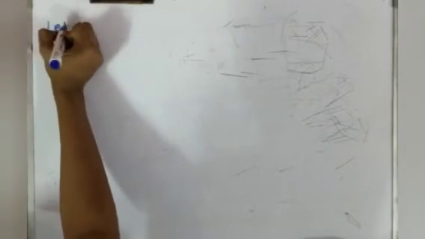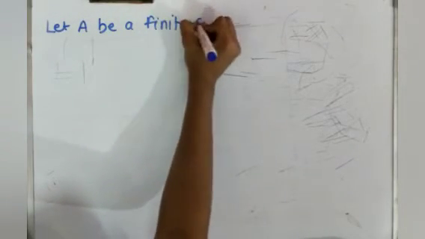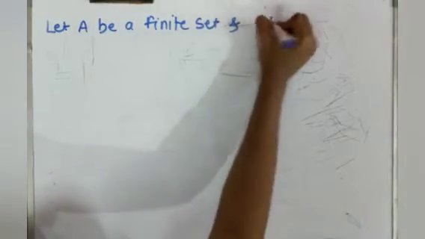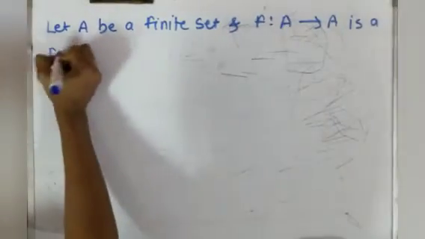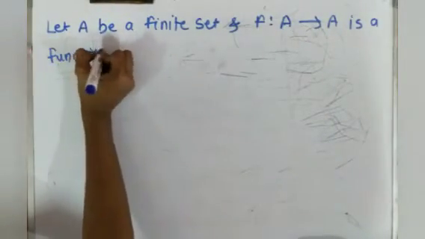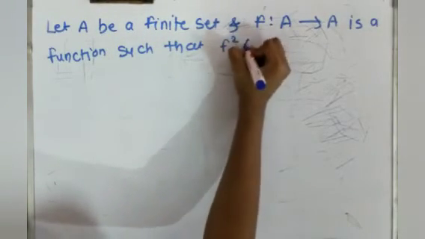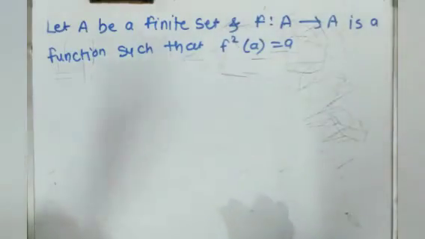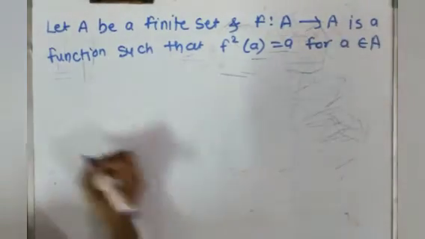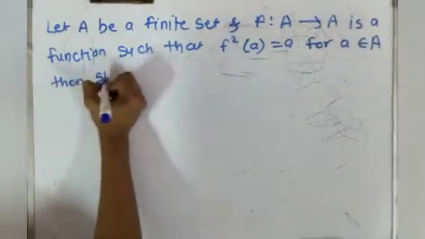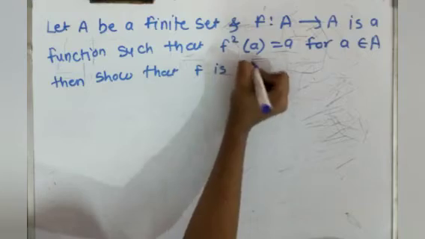So let A be a finite set, and f from A to A, where codomain and domain are the same, is a function such that f squared of a is a, which is the identity function, for a belonging to A. Then show that f is bijective.